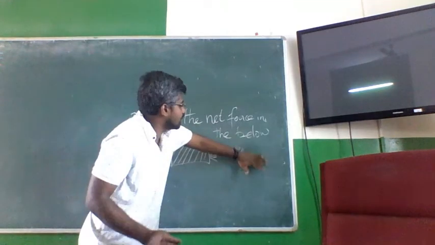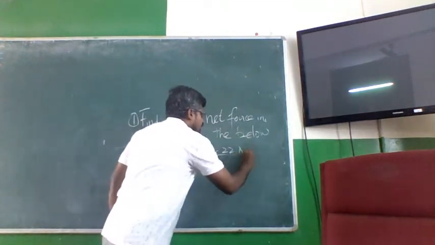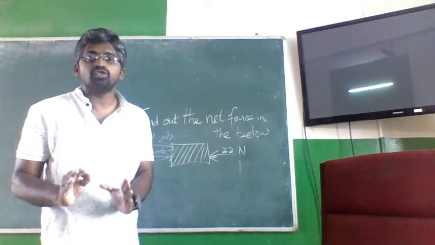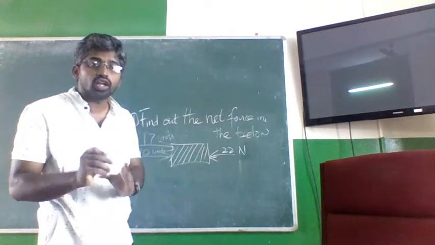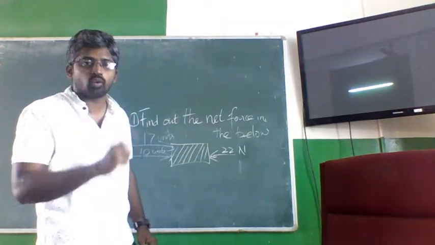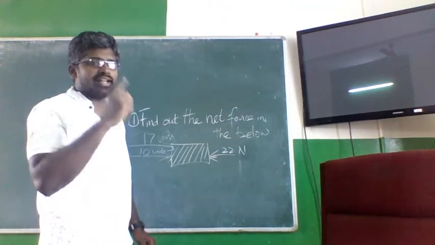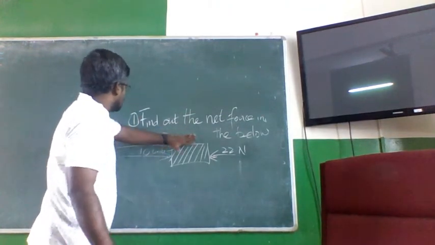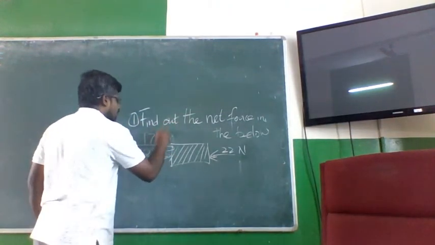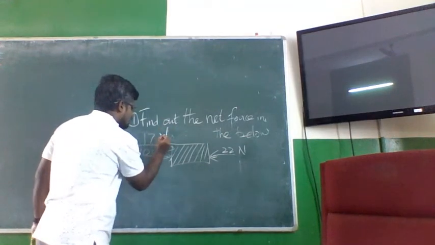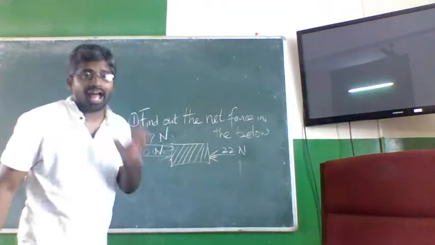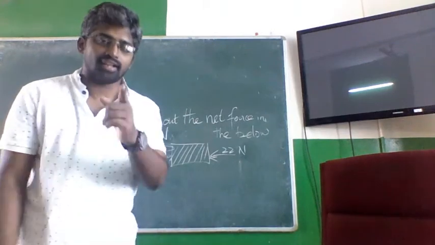The unit of force is Newton, and force is a vector quantity. Why? Because it has both magnitude and direction. What is Newton? That I will teach you.